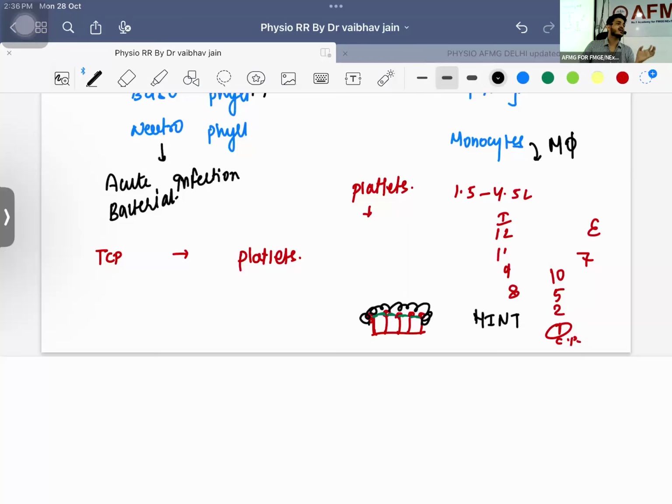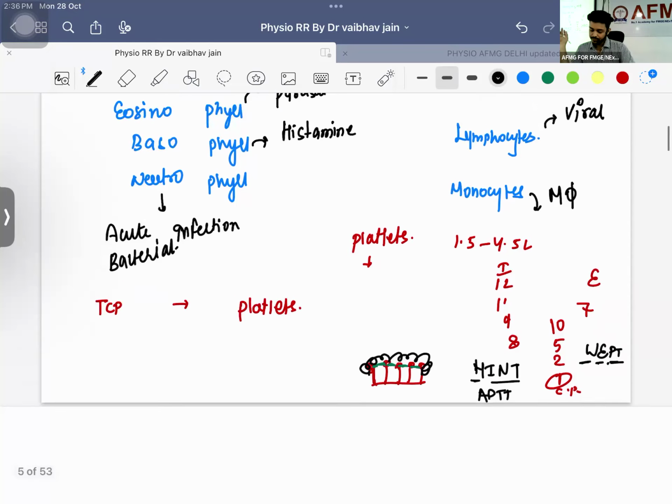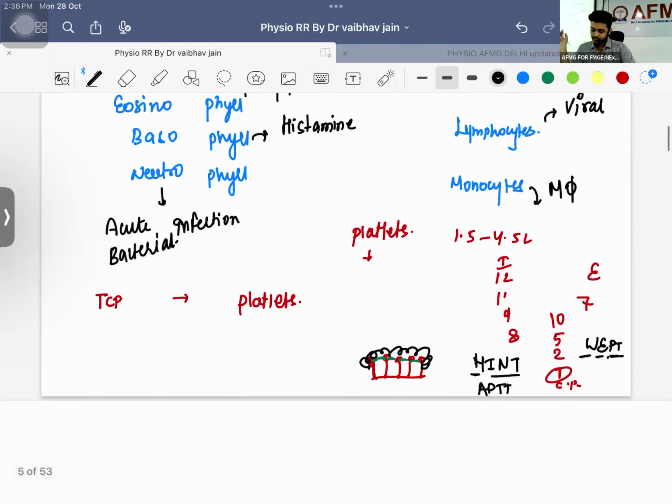You can remember the mnemonic. Heparin is going to work on the intrinsic pathway, whereas warfarin is going to work on the extrinsic pathway. Warfarin, extrinsic, PT INR will be changed. Heparin will be working on the intrinsic pathway, APTT will be changed. We have already done this, right? Do you understand? You know what is anticoagulant, what is fibrinolytic, what is thrombolytic. All these differences are clear. What is antiplatelet? Is that okay? So this is about the first thing.